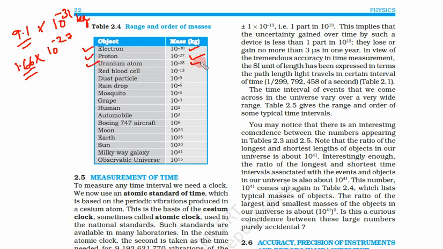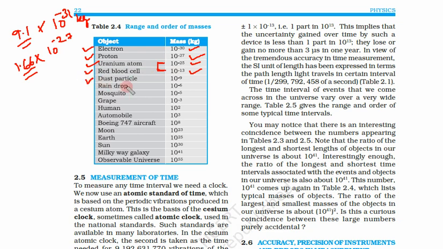So we used the same order, 10 to the power minus 27. Uranium atom, 10 to the power minus 25 kilogram. Red blood cell, 10 to the power minus 13 kilogram. So even a very heavy atom, uranium, is very light in comparison to this red blood cell. A red blood cell is 10 to the power 12 times heavier than a uranium atom. Uranium is a very heavy atom, not a light atom, and even so it is very light in comparison to a red blood cell.